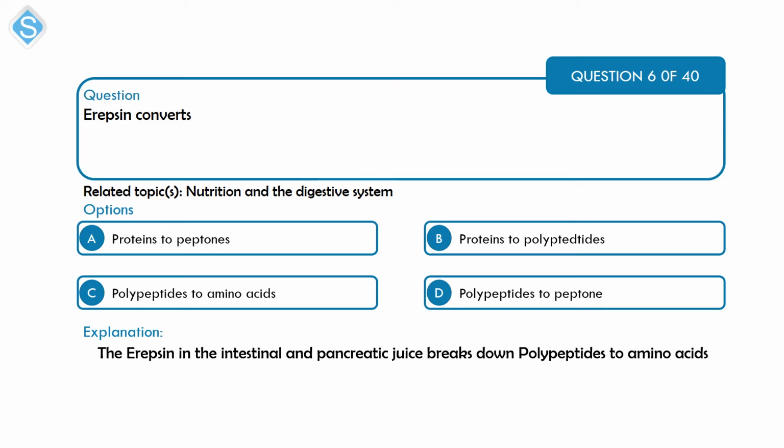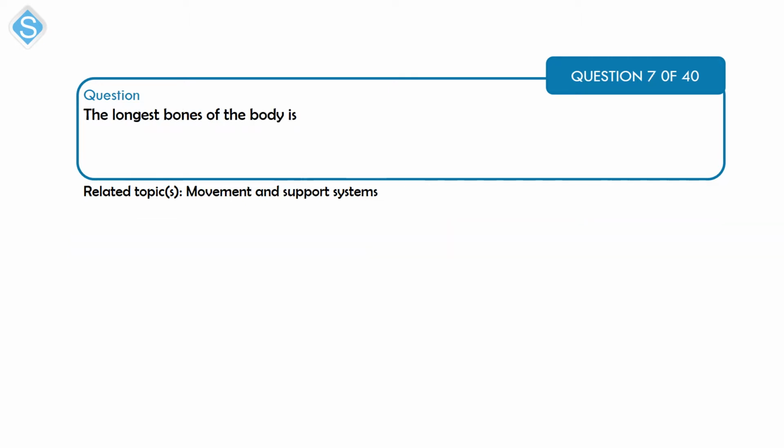Okay, so erepsin, which is produced in the intestinal juice and the pancreatic juice, breaks down polypeptides to amino acids. That's option C. Next is a question on movement and support system.